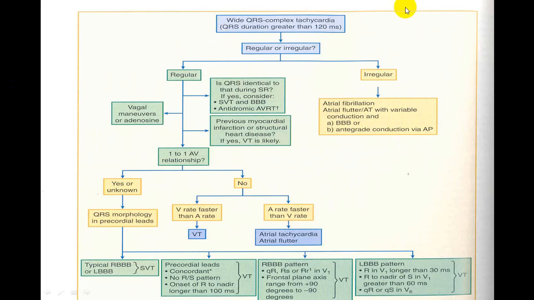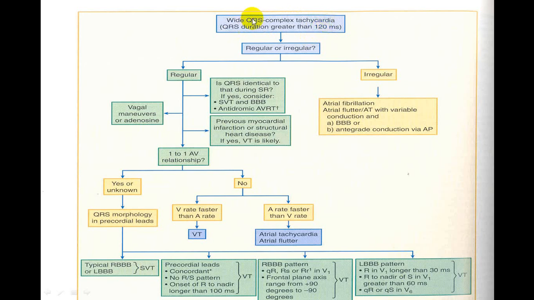Now this is one slide by the ACC, the American College of Cardiology, and this is a very simple way of putting together what we have discussed before till now. So I'm going through that. If you get a wide QRS, what is wide QRS? More than 0.12 second.